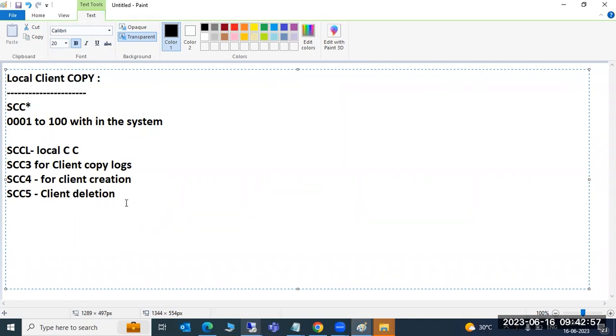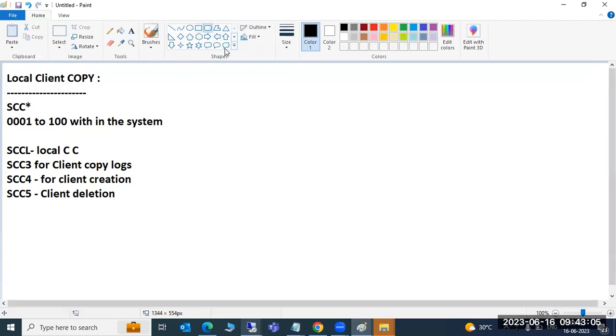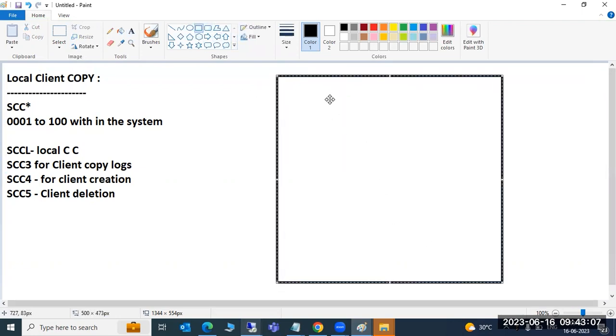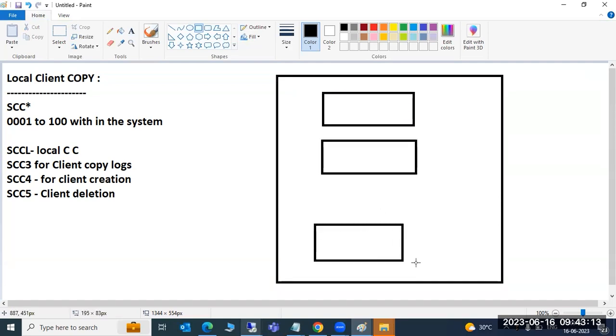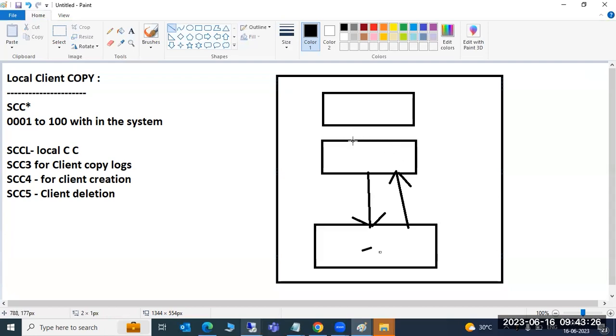Okay, any question on the local client copy? Locally, within the system, suppose you already have two clients, like 000 and 001, and you want to copy the data to some other client. You can copy data from this client to this client, or vice versa. But if this is a new client, there is no data. If you copy the data, what will happen? Whatever data is there in the existing client will be deleted, overridden.